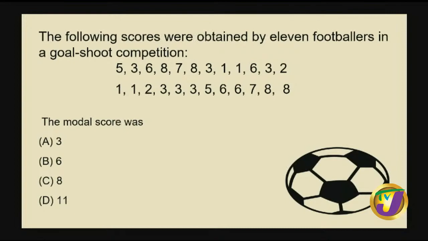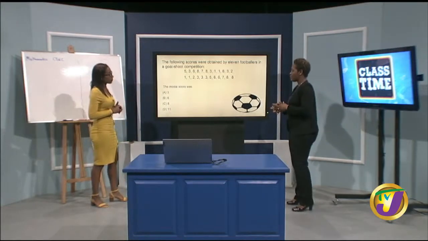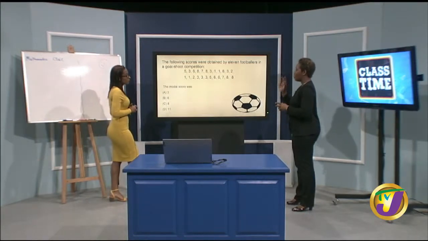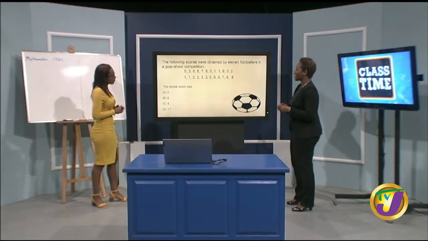We need to correct an error. It's 12 footballers. Oh, it's 12. Yes, 12 footballers, because I'm scanning through it and I'm seeing 12 numbers. So it's 12 footballers in a goal shoot competition.